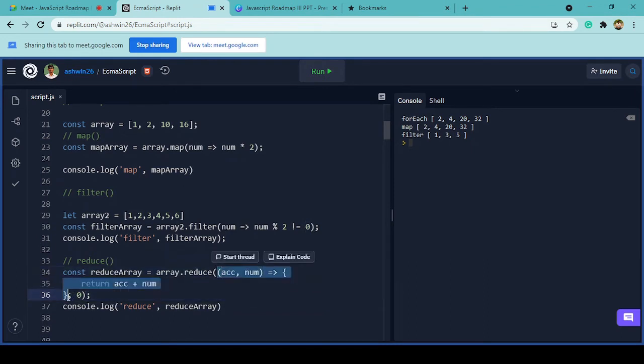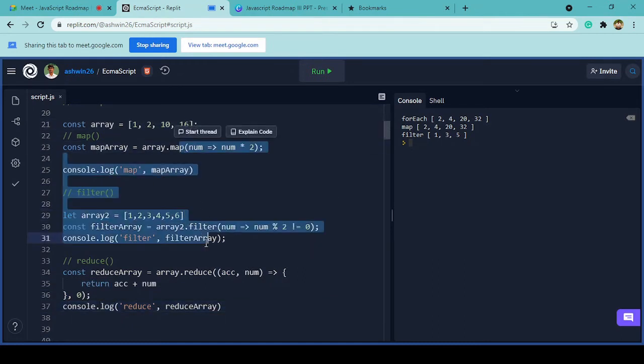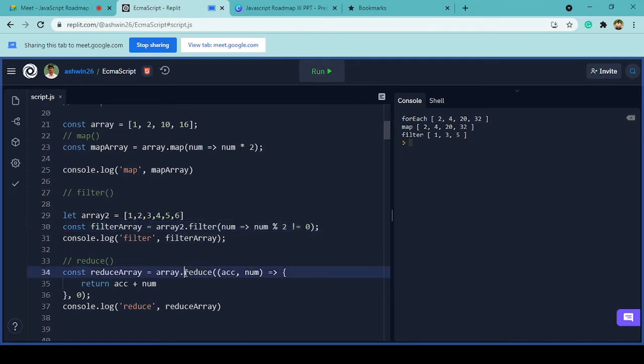The initial value 0 is added along with the first pass of this function. This function will be running 4 times, for each and every value, just like how it was performing previously with map and filter also. Each and every time it is checking each value and giving us an output, right? So this is how reduce also works. The only difference is that if I show you the output, you will get the idea of what actually happens.